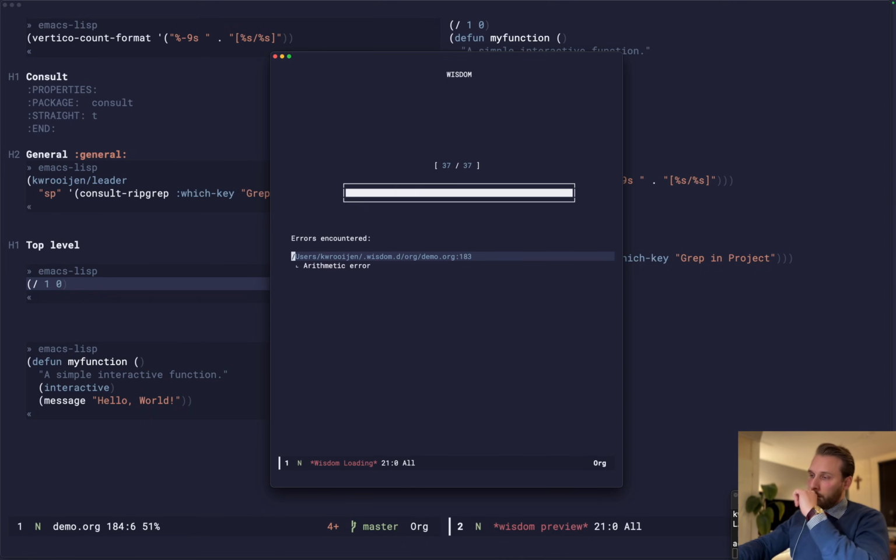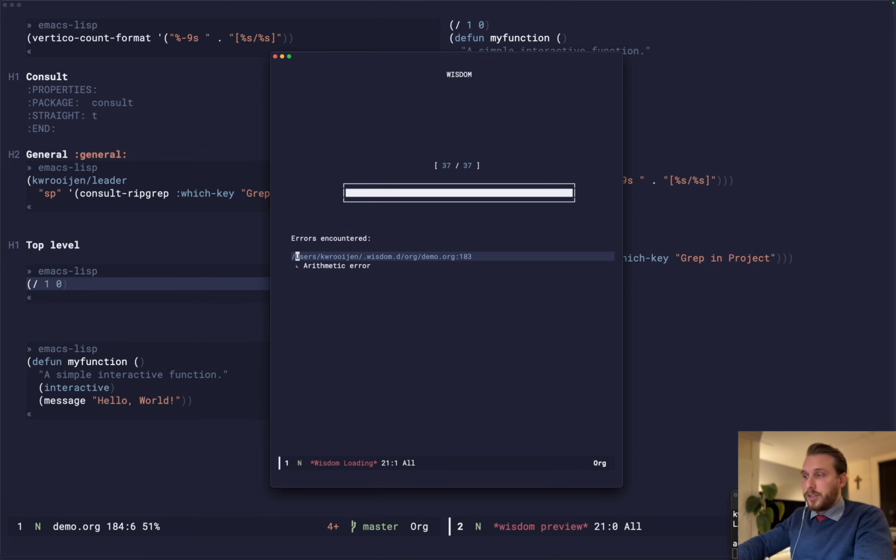Now, this is already very nice because normally when you introduce an error like this, you get this big stack trace or just a bunch of spaghetti code, right? You don't really know what's going on. I've had countless moments in my Emacs life where I would write an error somewhere, especially before use-package, and I would boot up my system and have no idea where the error is. And good luck finding it, right?